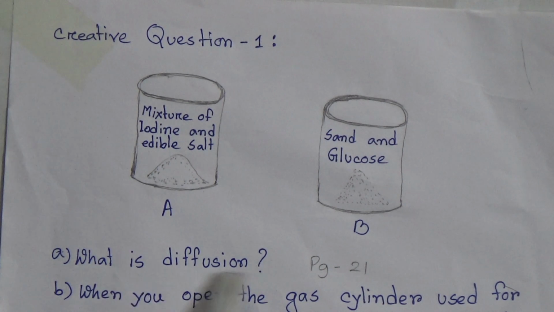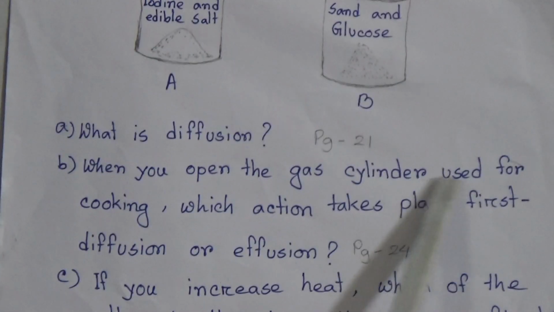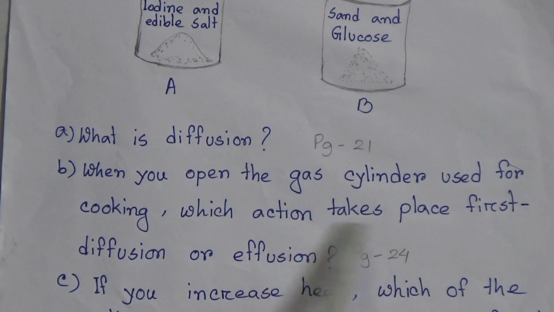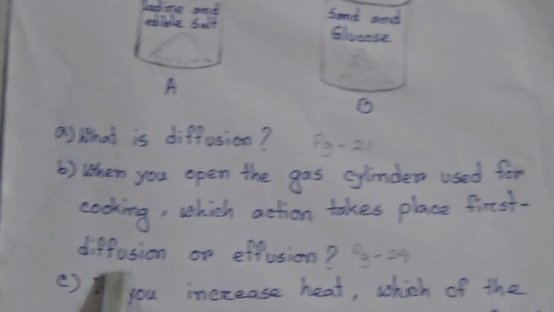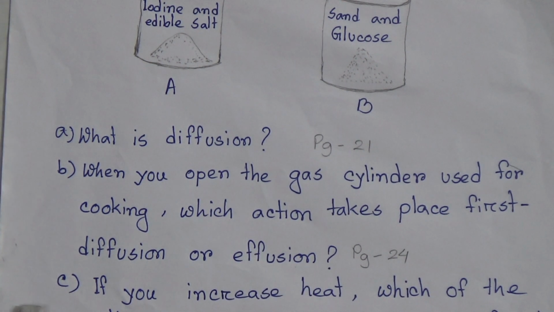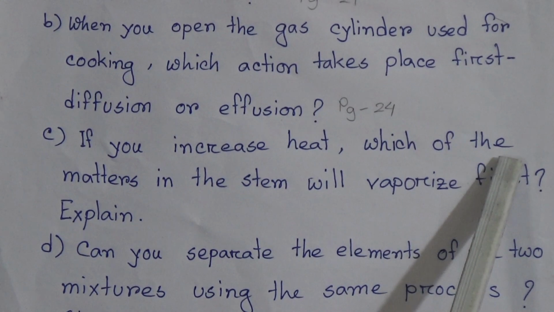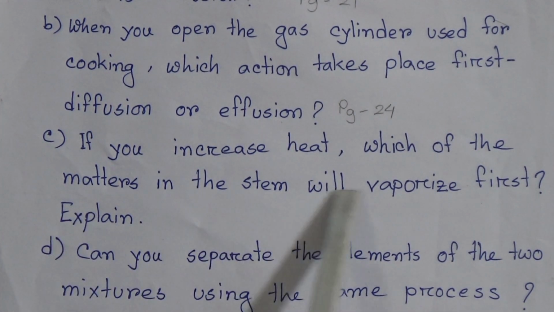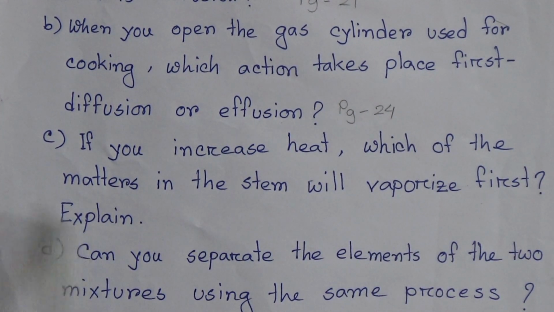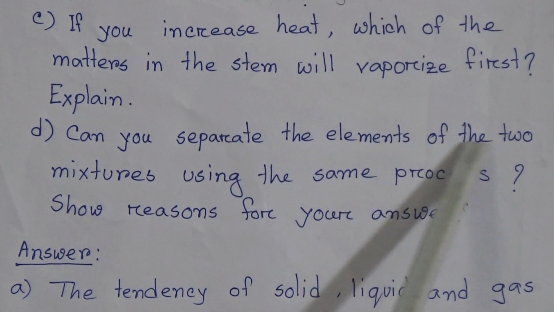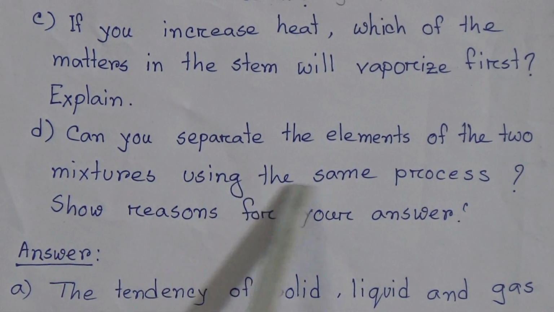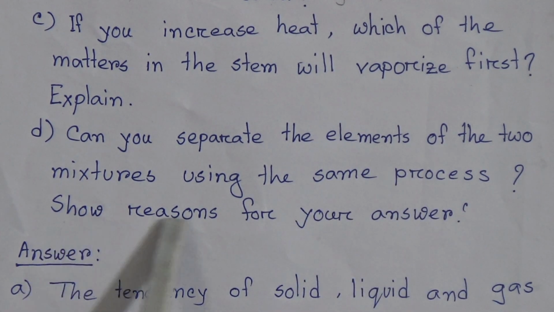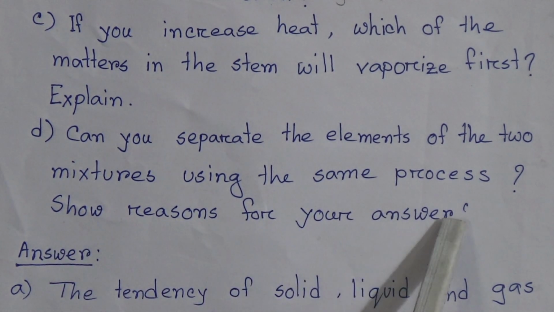First question is, what is diffusion? Second question is, when you open the gas cylinder used for cooking, which action takes place first, diffusion or effusion? Now come to the next question. If you increase heat, which of the matters in the stem will vaporize first? Explain. And the last question is, can you separate the elements of the two mixtures using the same process? Show reasons for your answer.